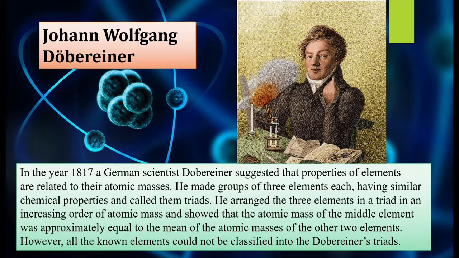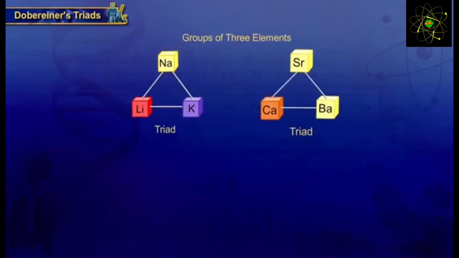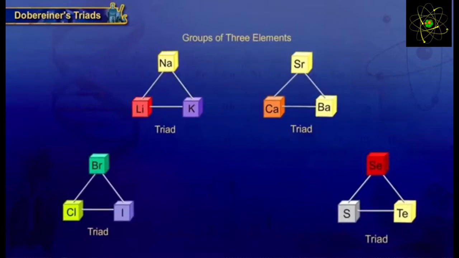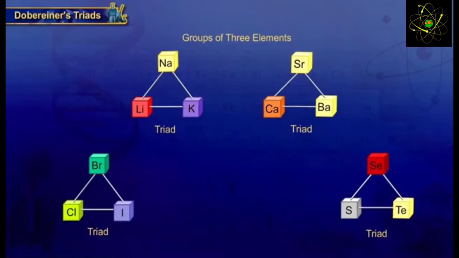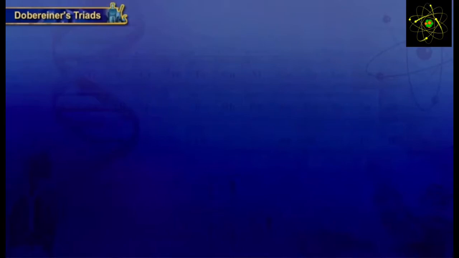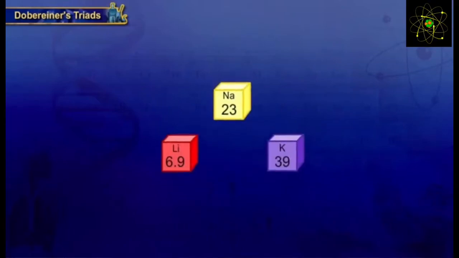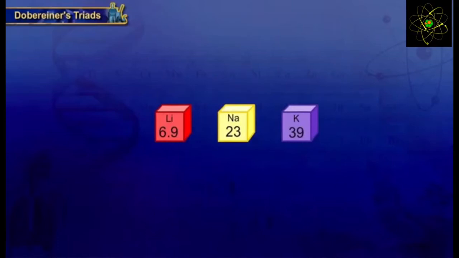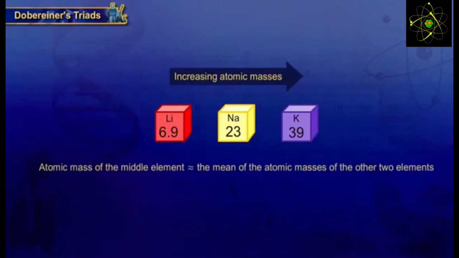So let us see how he arranged the elements. He arranged the elements in groups of threes and named them triads. What he meant by the triad is he arranged the elements in the increasing order of their atomic masses. So you have lithium, sodium, potassium. We'll take this example. And he said that the atomic mass of the middle element is approximately equal to the mean of the atomic masses of the other 2 elements. Mean means you have to add the 2 elements and then divide by 2.